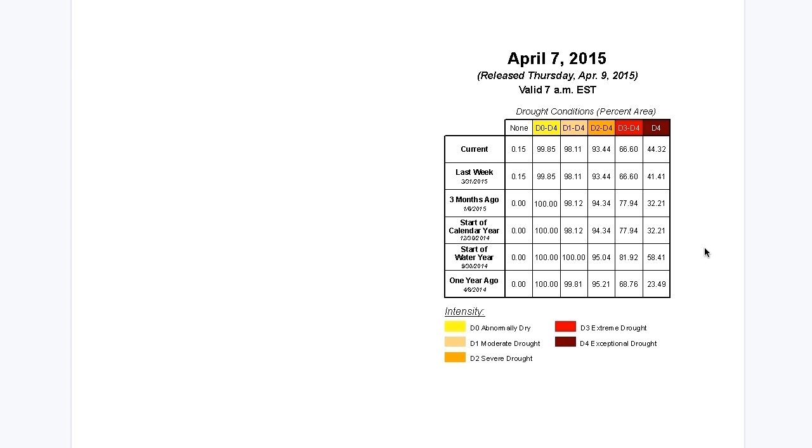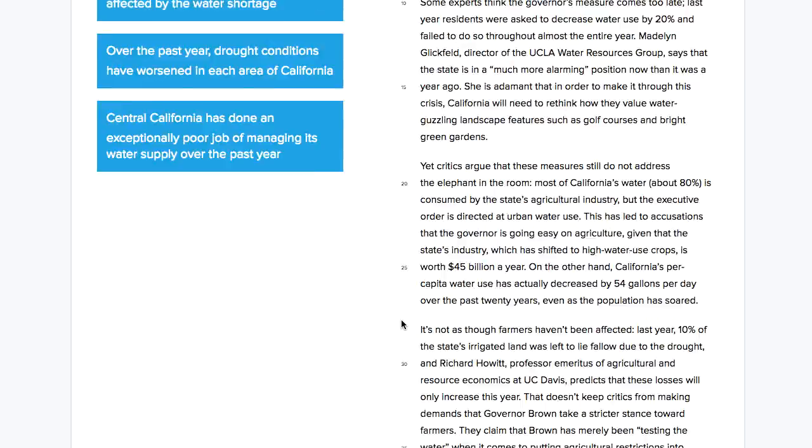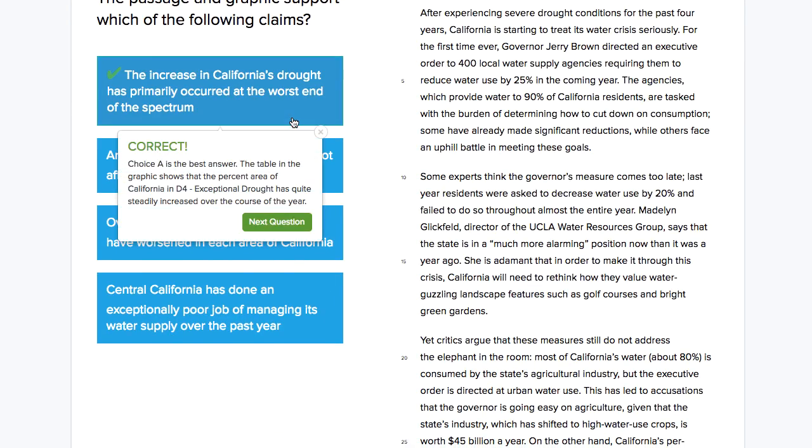We know that it has, but in terms of where it has increased, it's in the exceptional drought category as opposed to the other categories. In fact, if we do the math, that's maybe the only one that's really increased. So we can already choose this as our correct answer.